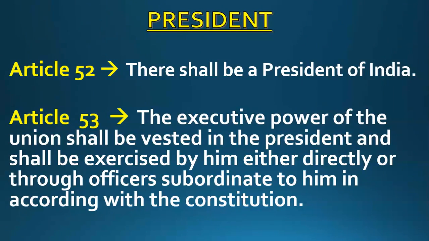So friends, if we have to summarize, then we can say that Article 52 and 53 provide for a post of President and they vest all the executive power of the union in the President. Means they provide the President with all the executive powers of the union government. This is the essence of Article 52 and Article 53.